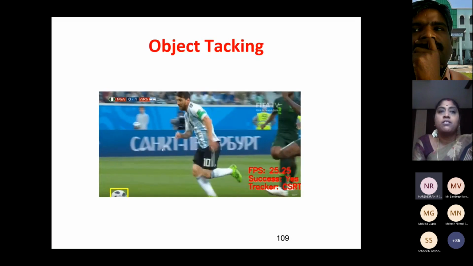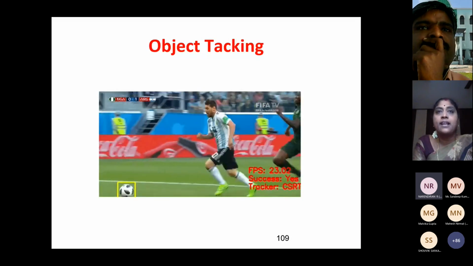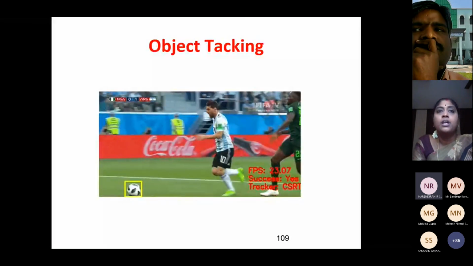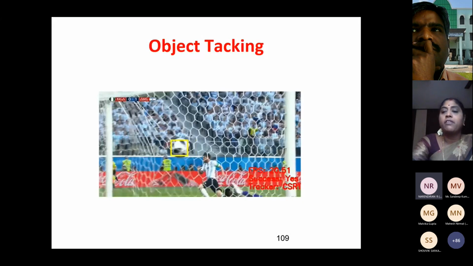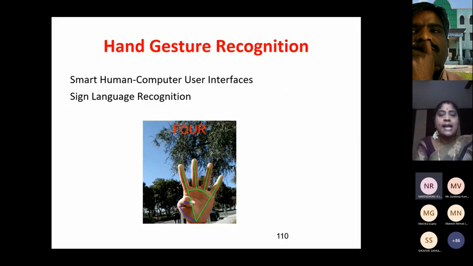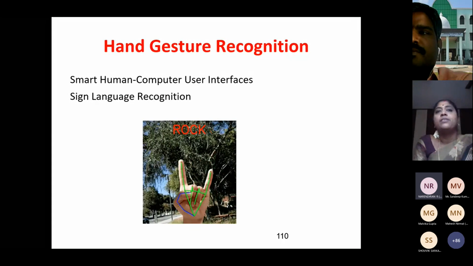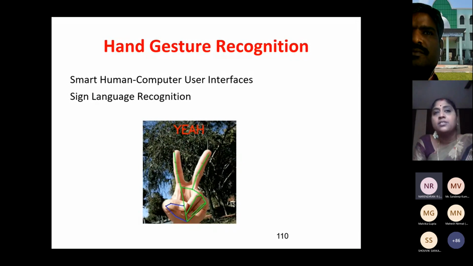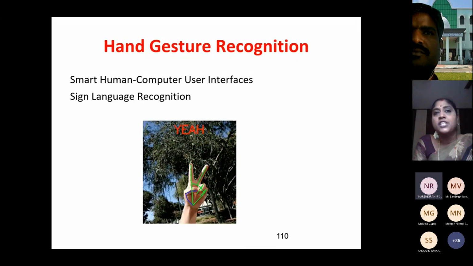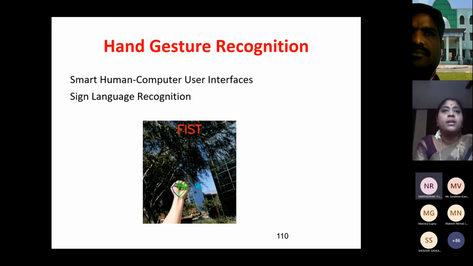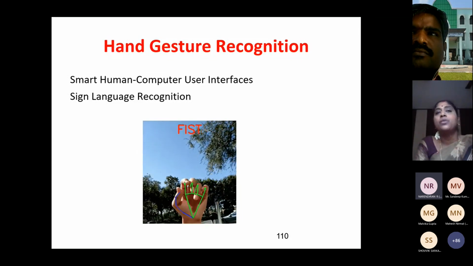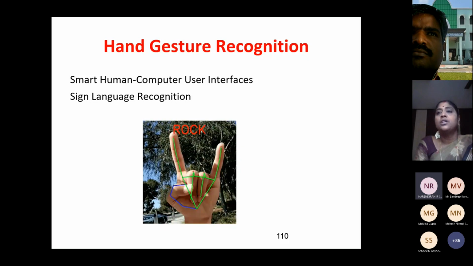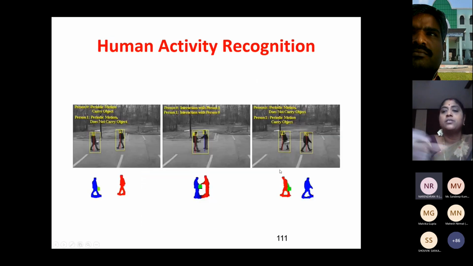Then this is object tracking, where so many objects are there in the scene. We are only tracking the ball. We see how the ball is being tracked to the end. So this is object tracking, and this is hand gesture recognition, where we can go for gestures as well as for sign language. For those who are deaf and dumb, I can use sign language as a user interface instead of, as I now simply use my finger gestures to change things, right? So this is one thing.